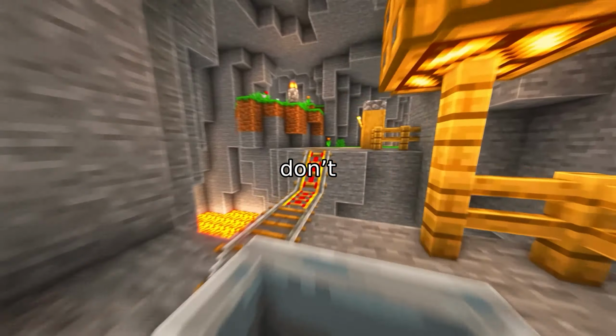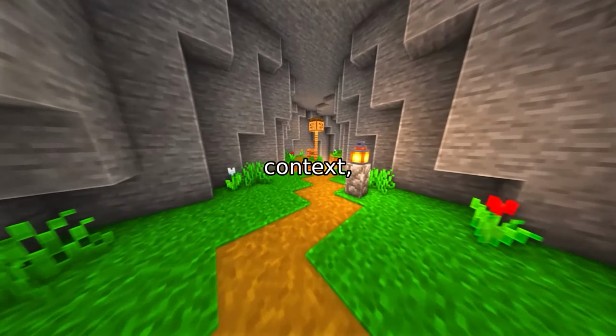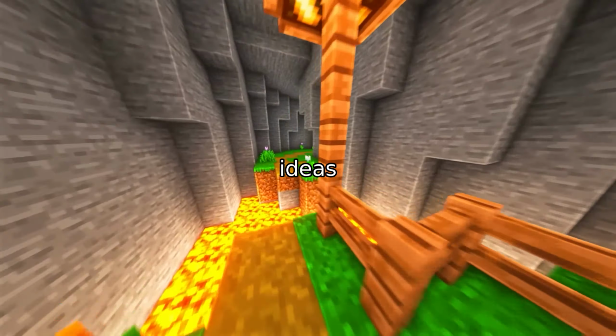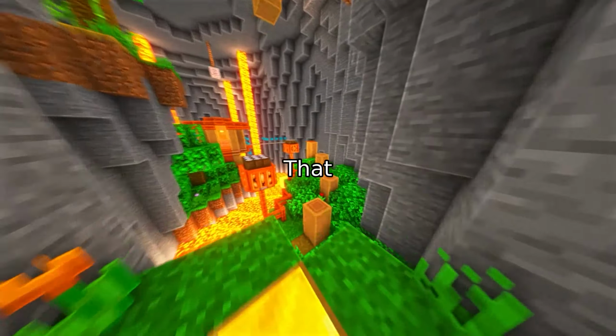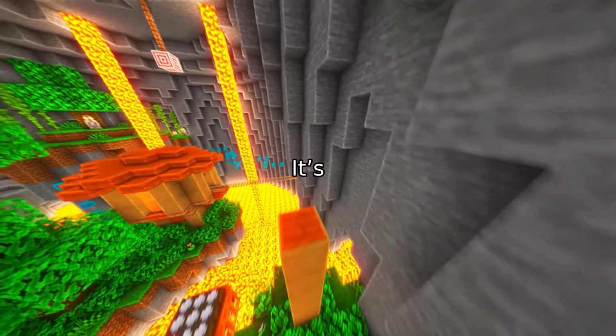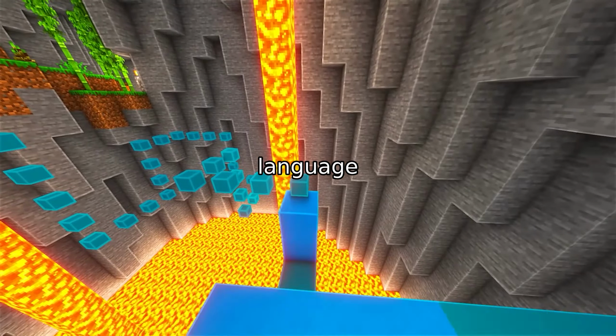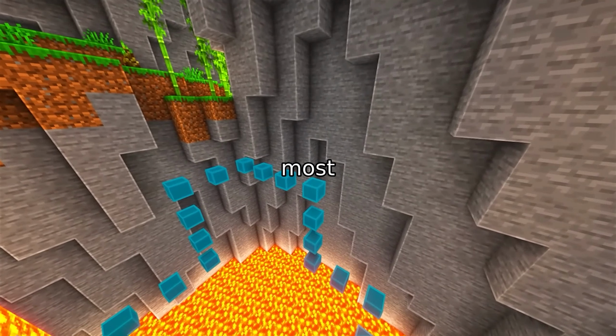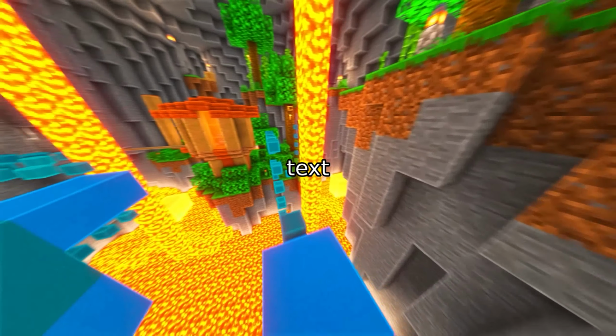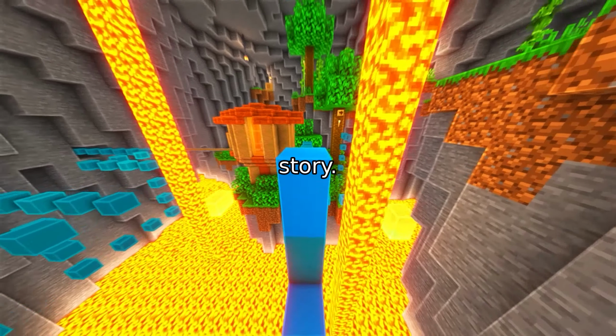Imagine a world where machines don't just follow instructions, but understand context, reason through ambiguity, and generate ideas as creatively as a human. That world isn't science fiction. It's unfolding right now, driven by a revolution in artificial intelligence, the rise of large language models. But here's the thing, most people still think of AI as just chatbots or text generators. They're missing the real story.